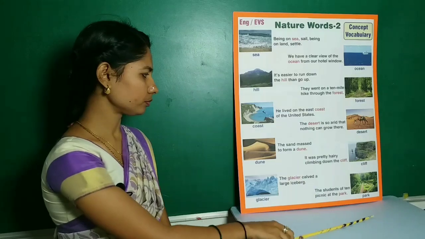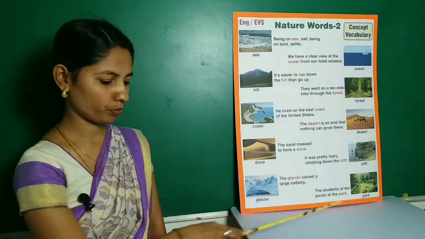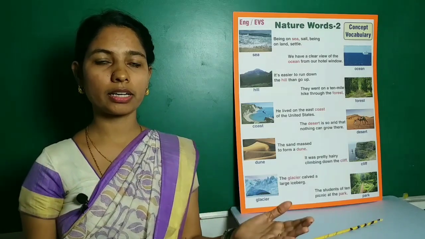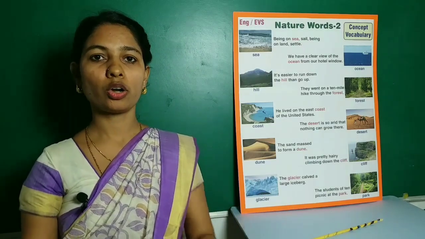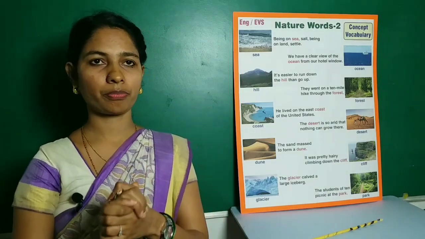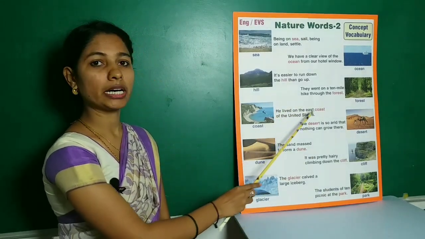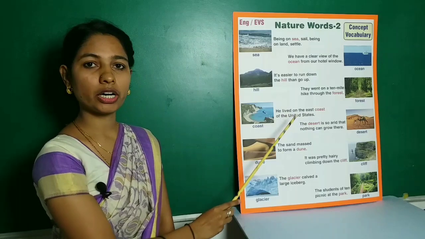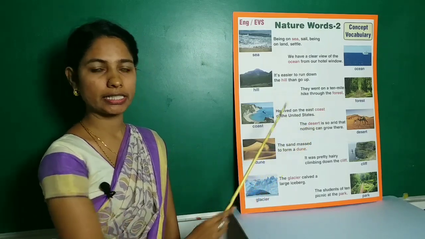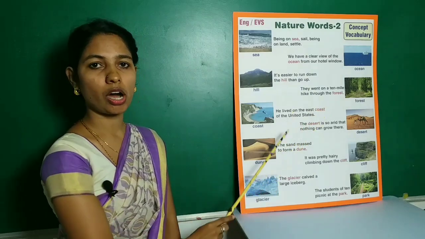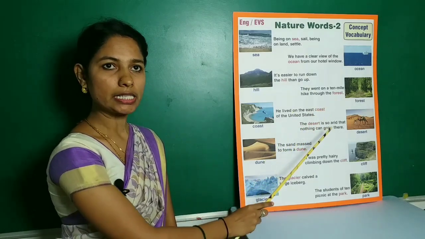Next, coast. Coast means the area of land that is next to or close to the sea. Example, he lived on the east coast of the United States.